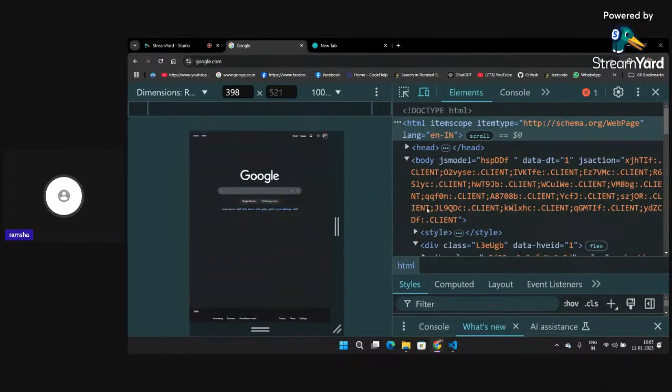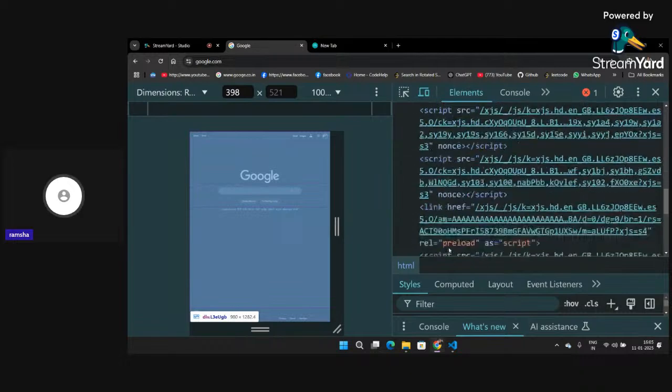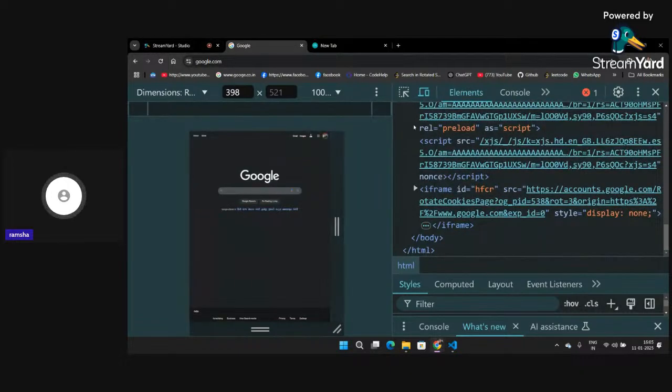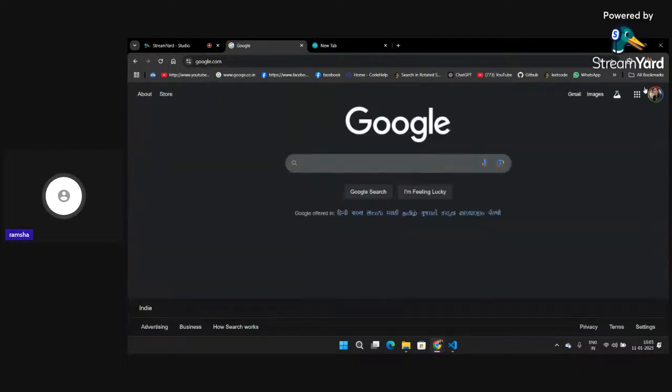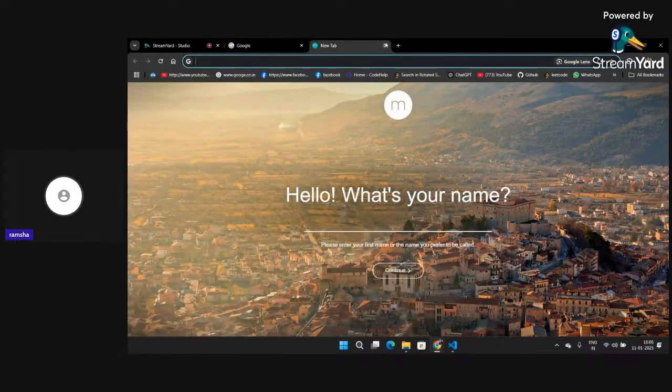This means all of the web pages are written in HTML. You cannot develop any website without HTML. So HTML is the core of web development, and it's very important that you understand it.